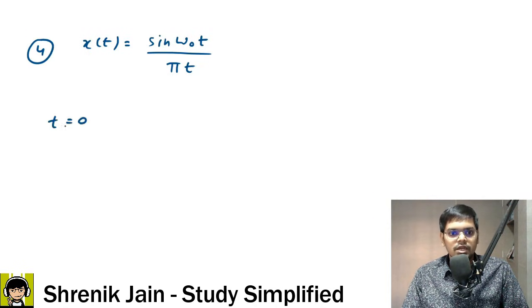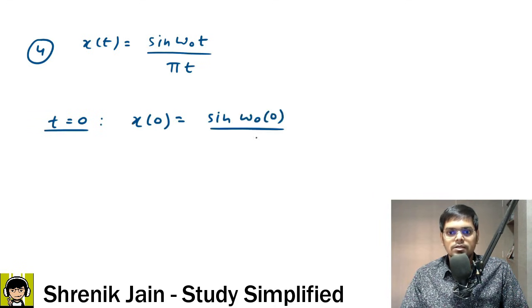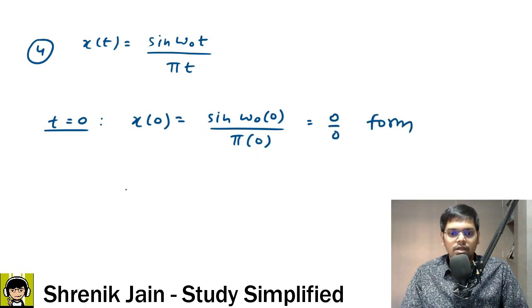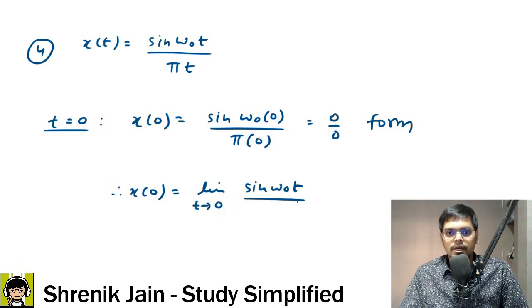If I substitute t is 0, then x of 0 is equal to sine of omega naught t, with t replaced as 0, pi into 0, so this is 0 by 0 form. If this is 0 by 0 form, we have to use L'Hopital. Let me write it this way: limit t tends to 0 of sine of omega naught t divided by pi t.